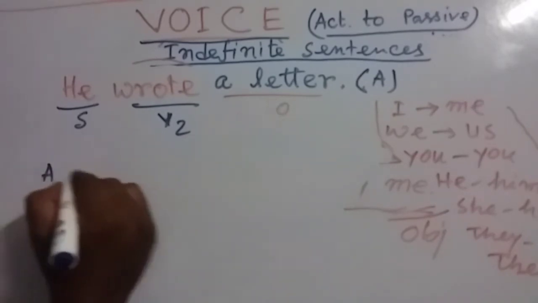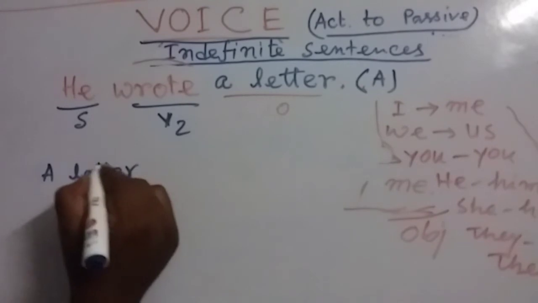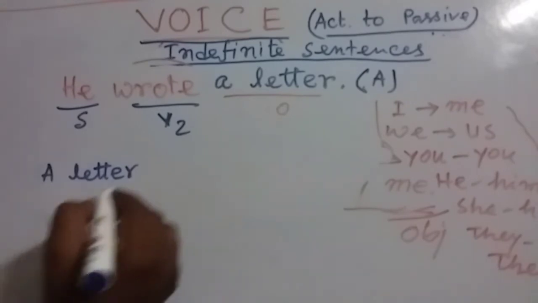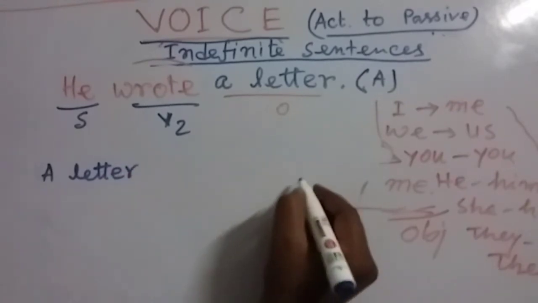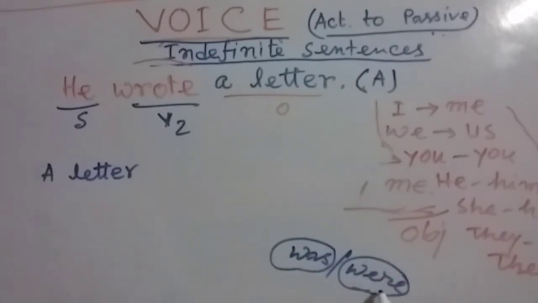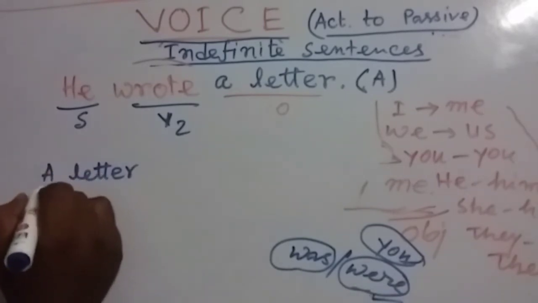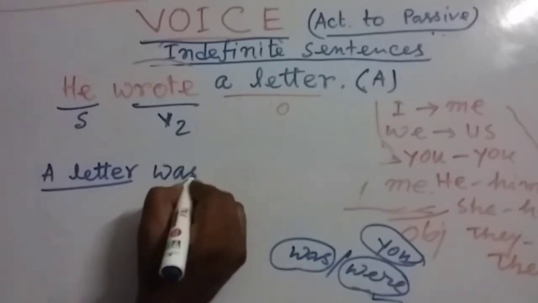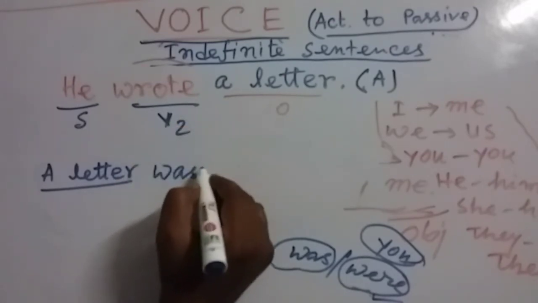A letter, at first we have to write down a letter, and as it is the past tense, we have to use the past to be verb, that is was or were. If the subject is singular, we use was. If the subject is plural, normally we use were. But if the subject is you, singular or plural, that doesn't matter, we have to use were with it. Here letter is singular, so we have to use was. So a letter was, then the V3, written,